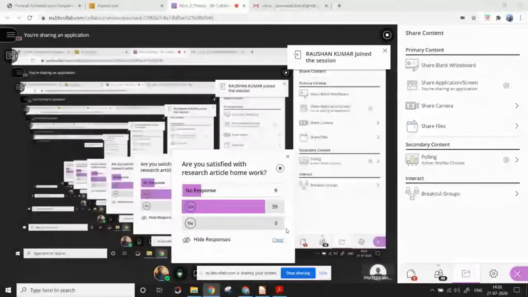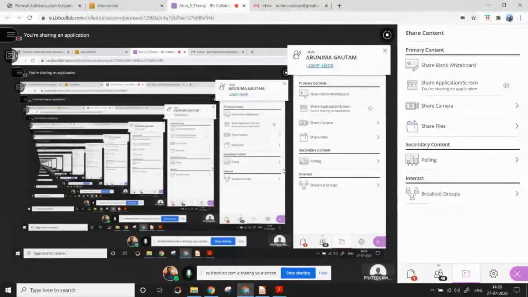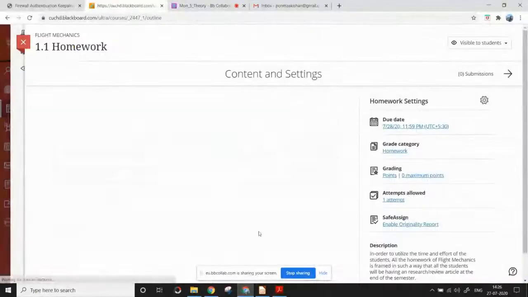I will share the screen once again so that you can understand how I have framed the research article. Many of you have said yes, and no one has disagreed with the research article. It depends upon you only. If you work hard, don't copy the article from the internet. You have to do it on your own. I hope the screen is visible.